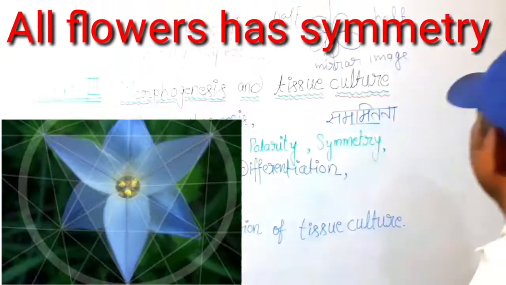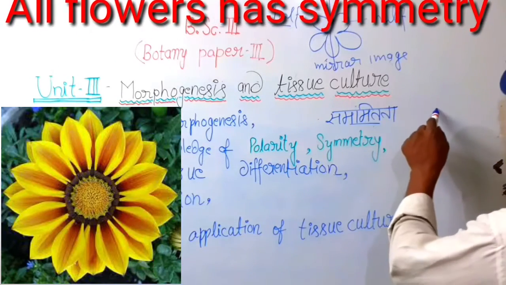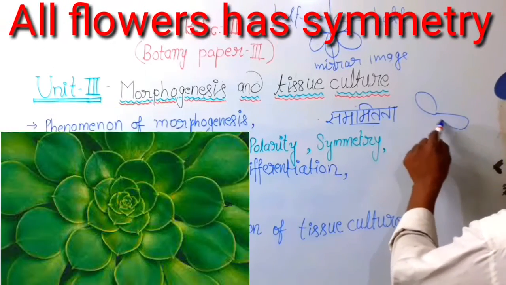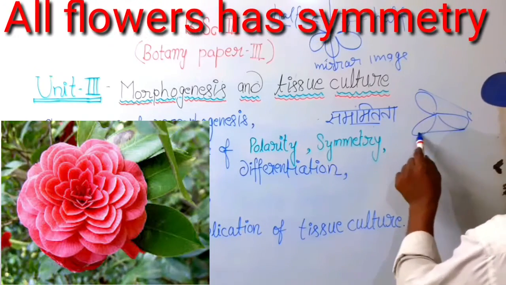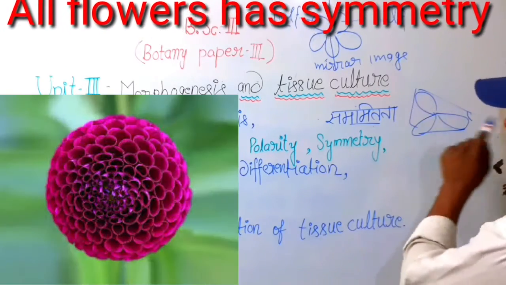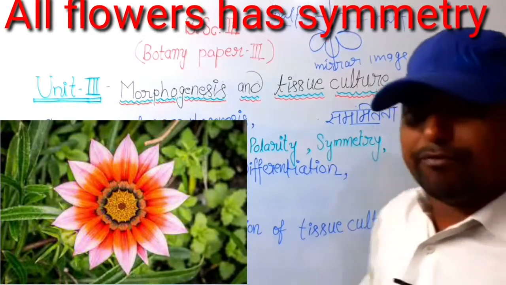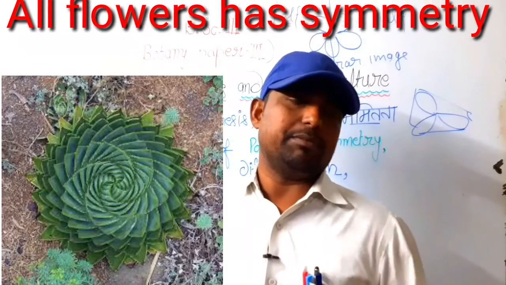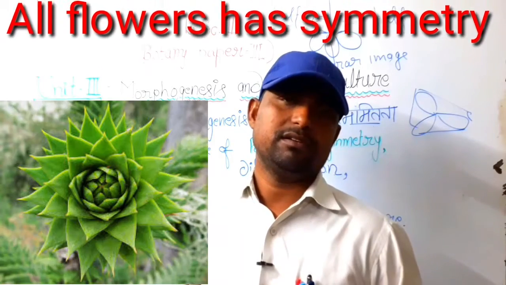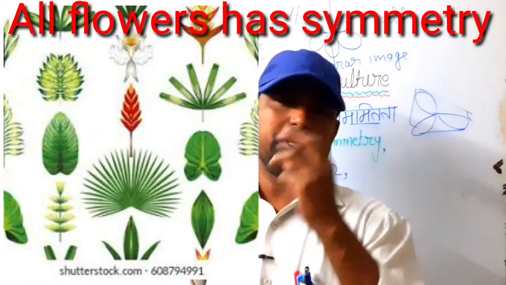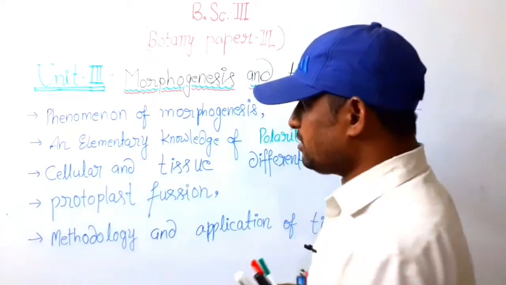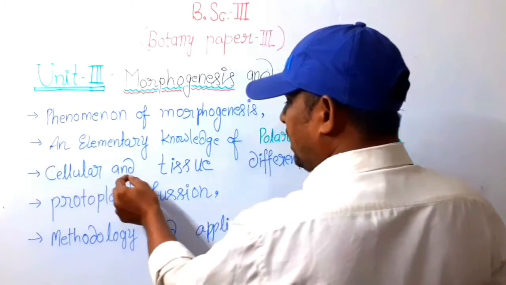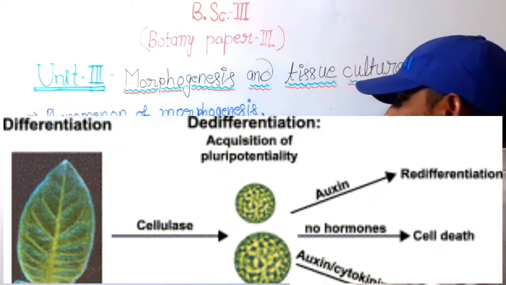Mostly plants have symmetry, such as triangle symmetry. So many flowers of plants have a symmetric character. It is a very special and specific structure of the flower. Next topic is cellular and tissue differentiation.